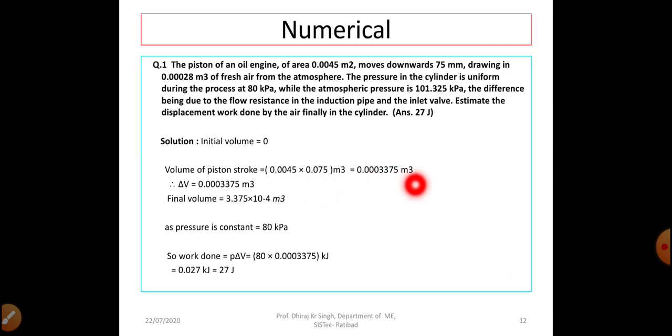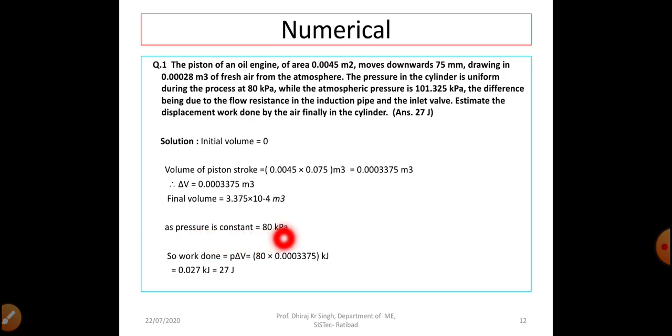so it will become 0.0003375 cubic meter, right? Change in volume is equal to final volume minus initial volume. Initial volume is 0, so the final volume is what we have got. So the change in volume is 0.0003375. We can write it in this form, 3.375 into 10 to the power minus 4 cubic meter.